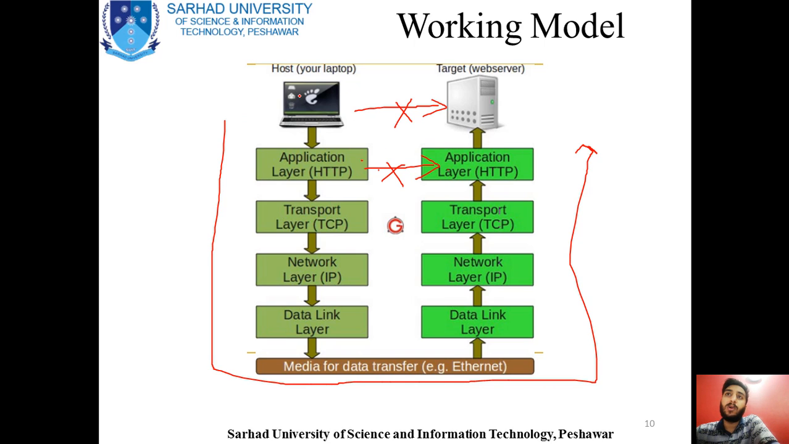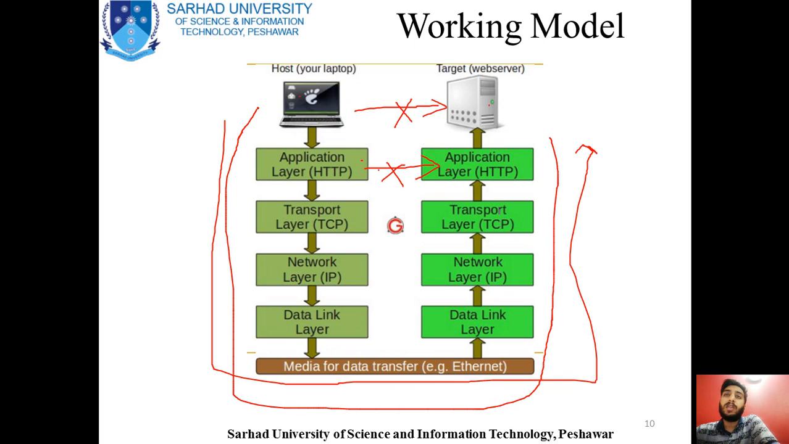So if this laptop wants to connect with this server, it has to follow all this route before actually starting communication. All the data should be transmitted through this route. Similarly, if the server replies back, the data will follow the back path to this user on the laptop screen. So this is the basic working model of your TCP/IP.